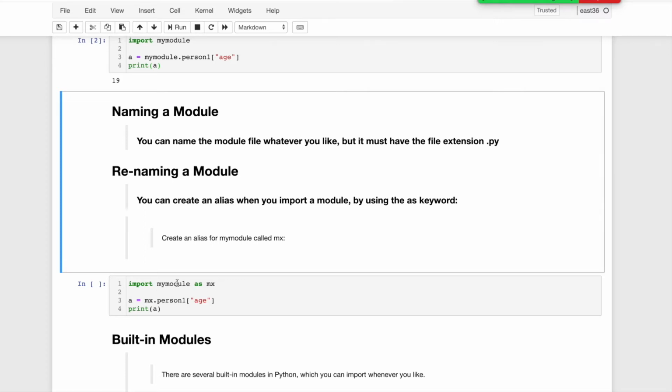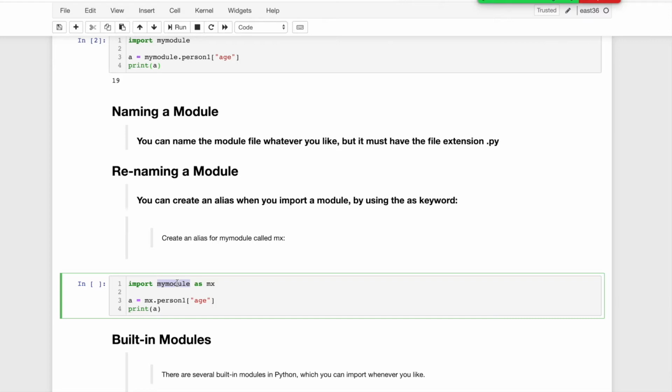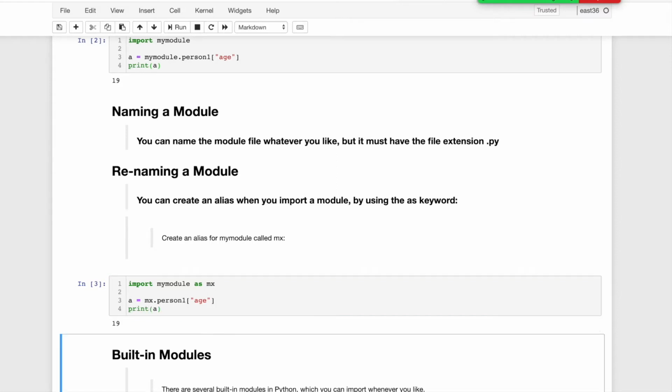For example, if we are using another library whose name is very big and hard to understand, we have to write that big name in our code, and it will make the code ugly. Then we can choose a naming convention. We can rename it using mx or whatever name we want. Then using mx dot person1 age, we get the same result, 19, that we were getting here.